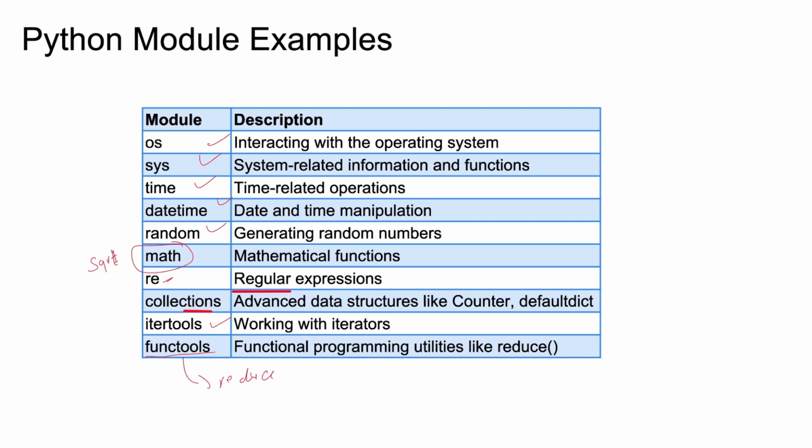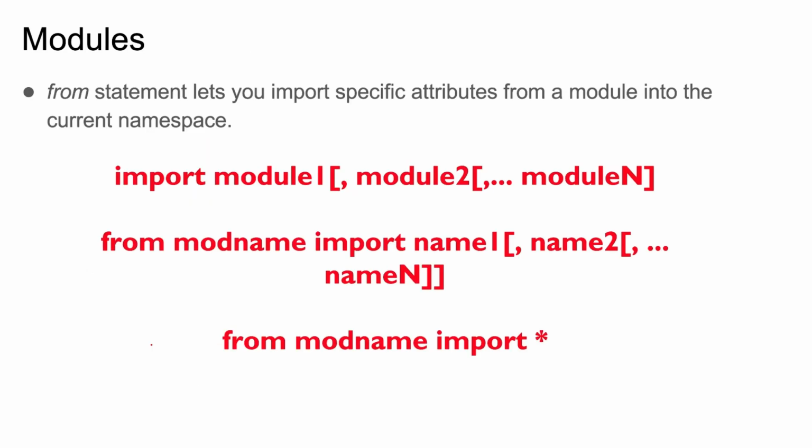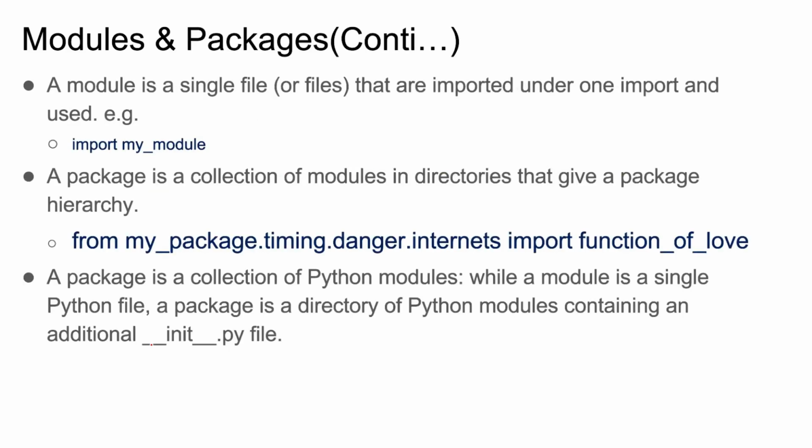Yesterday we used the reduce function coming from functools. So these modules are important. You should know how to create a module and how to import them. Importing them is also important, and I will explain this, but before this it is important to understand something, right?